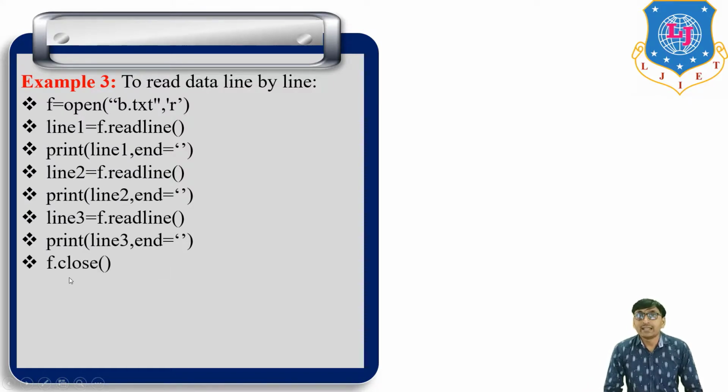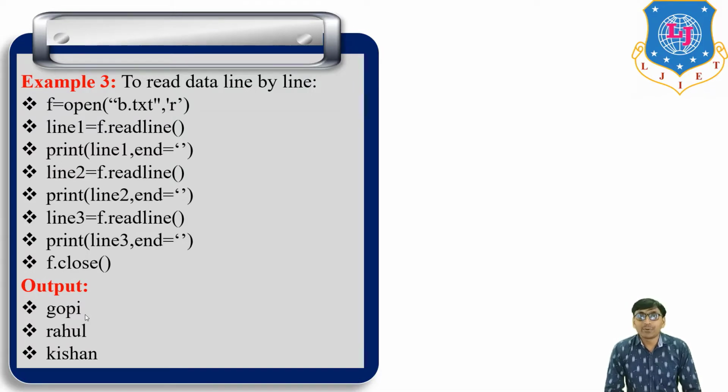This readline function is used to read only one line. So the first print statement prints line 1, the second line 2, and the third line 3. If we run this program, Gopi is printed for the first print statement, Rahul for the second, and Kishan for the third.